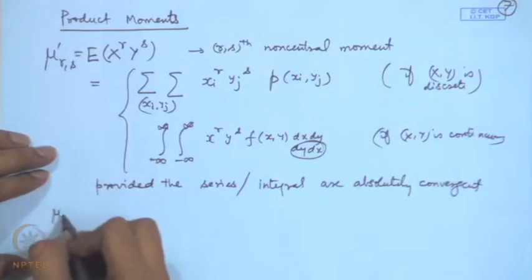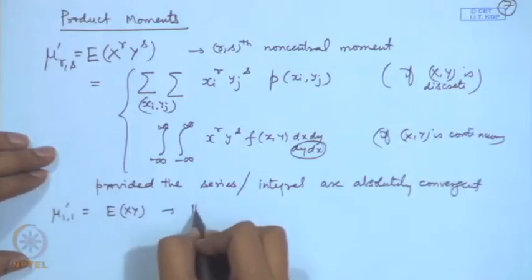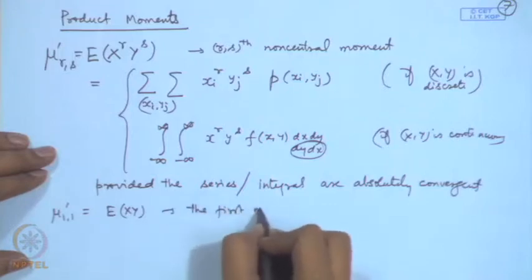In particular, mu 1 1 prime, that is equal to expectation of x into y, that is called the first product moment.